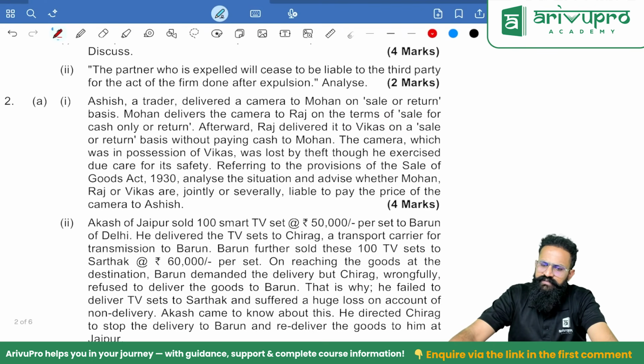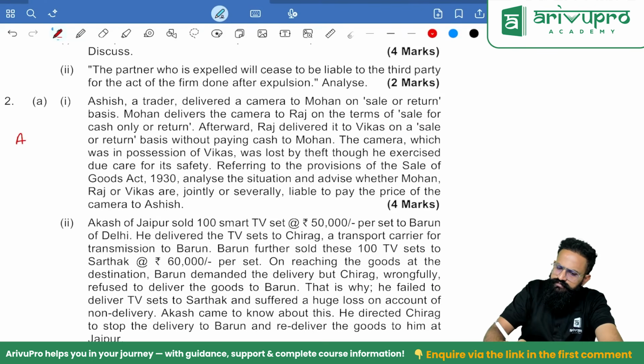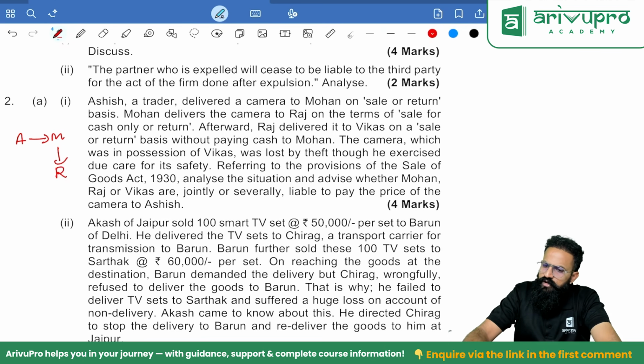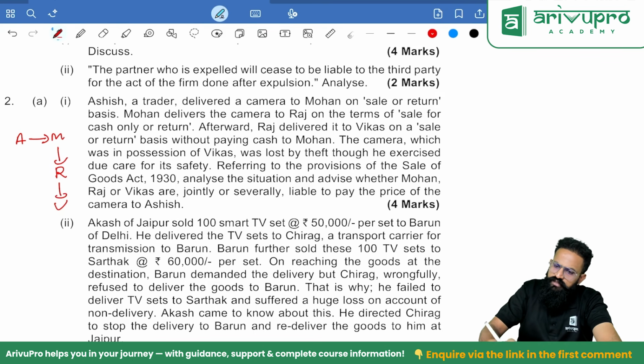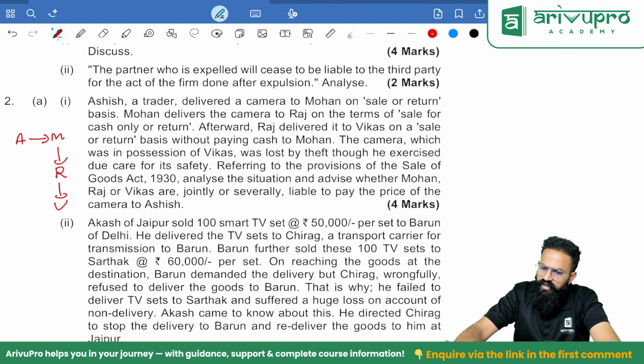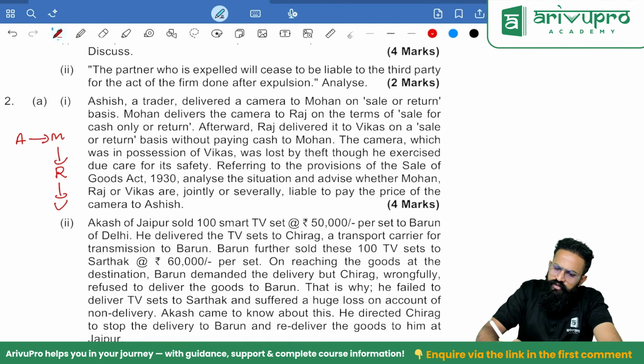Ashish, a trader, delivered a camera to Mohan on sale or return basis. Mohan delivers the camera to Raj for sale for cash only or return basis. Raj delivered it to Vikas on sale or return basis without paying cash to Mohan. So Raj has not paid cash to Mohan.